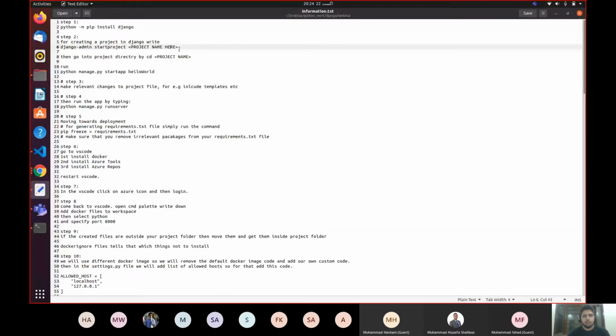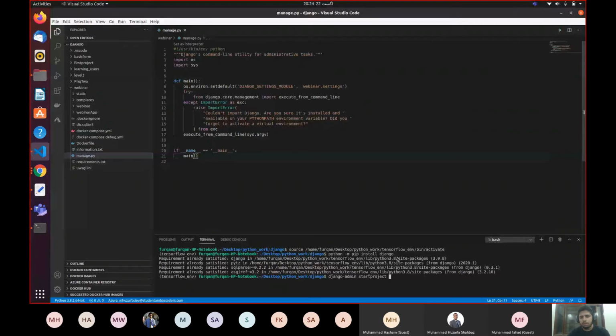This sign means that if you ever read it in any documentation, it is a professional way of writing a snippet or something that is not part of the code. It tells that the project name will come here. So don't include these brackets or sign while writing the code. So django-admin startproject. Let's write the name of the project which you want to create.